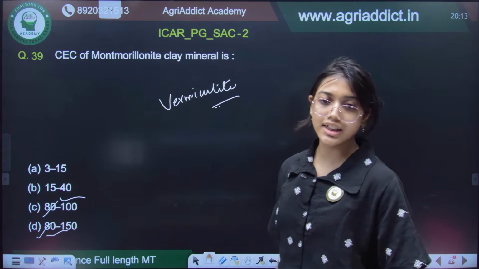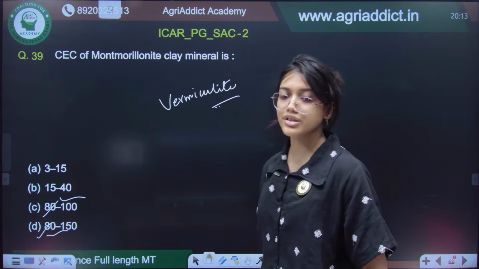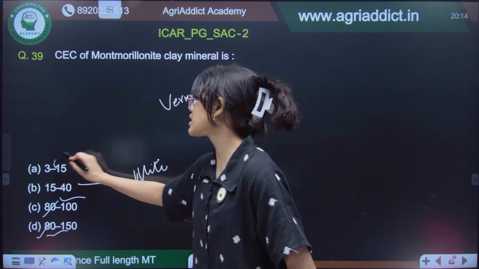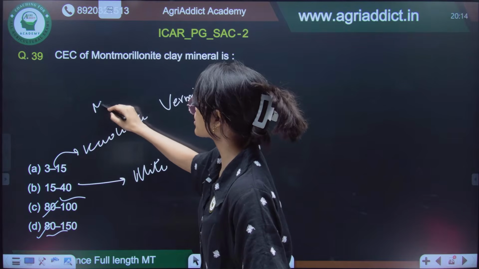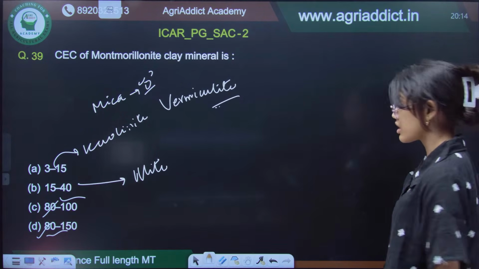Whereas Montmorillonite has the highest external as well as internal surface area, so it will be 80 to 100. For illite, it is 15 to 40. This is for kaolinite, and mica is a mineral with no CEC, 0. Okay, so these are some things you have to remember.